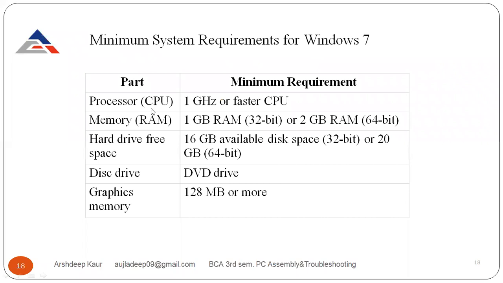For the CPU, the minimum requirement is 1 gigahertz or faster, memory 1 GB, 32-bit or 64-bit, hard drive free space 16 GB available, disk drive DVD, graphics memory 128 MB or more. This is the minimum system requirement when we want to install Windows 7.